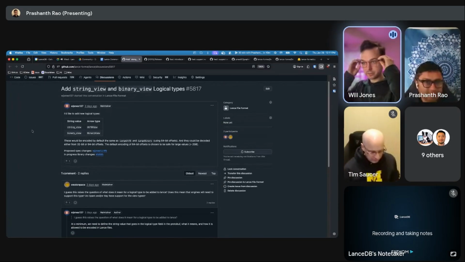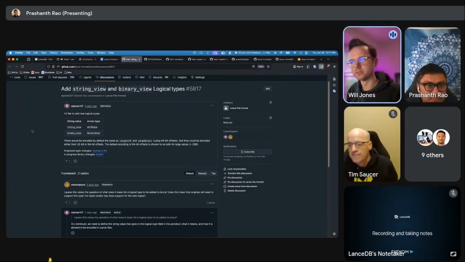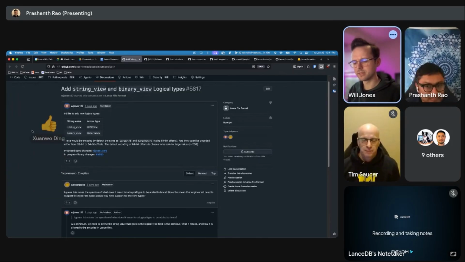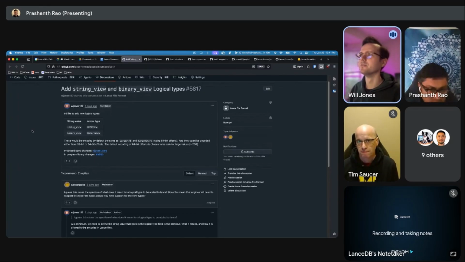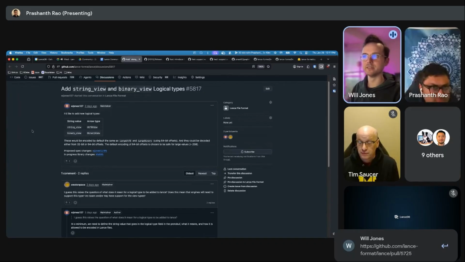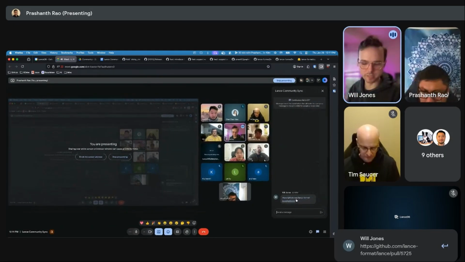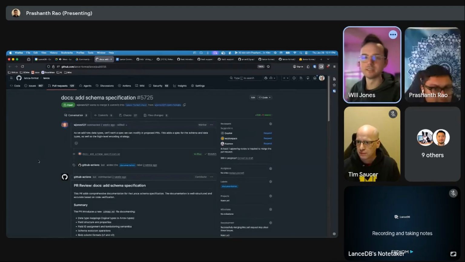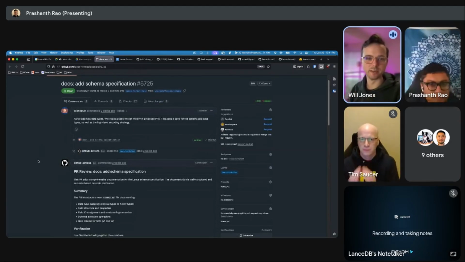Okay. Yeah, I just wanted to note we had two proposals for adding logical types. I think our current schema definition and spec is basically hand-wavy: we support various Arrow types, and then we have some mapping defined in code. I have a PR to add more of a written-down spec trying to describe some of it. I think it would be nice to eventually have something a lot more specific on how we want to define how schemas work. But right now it's just however it works in practice.